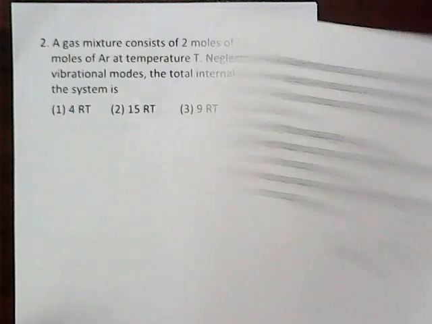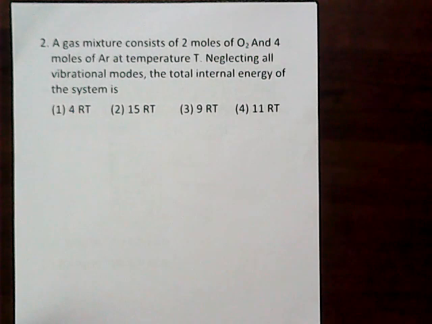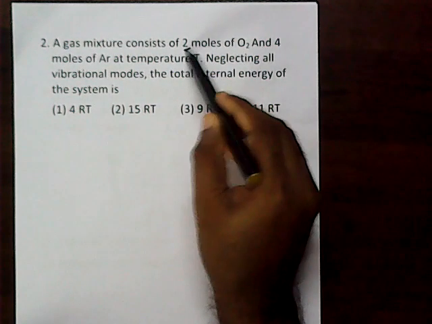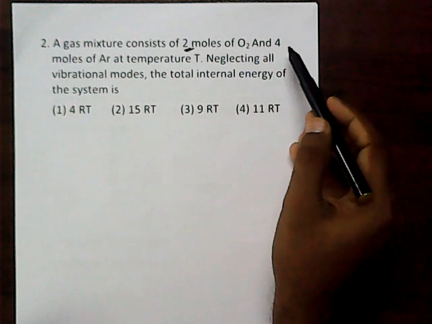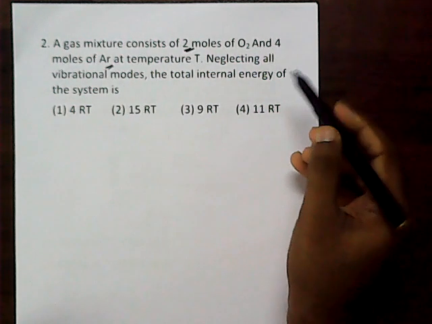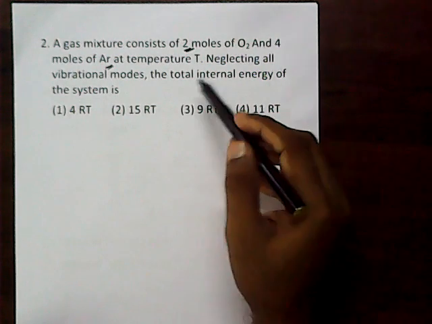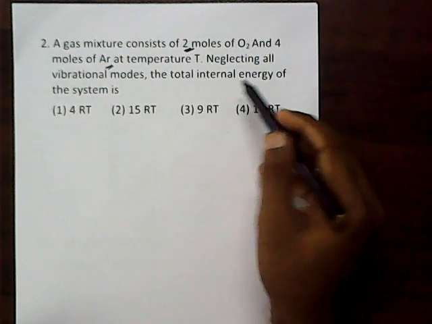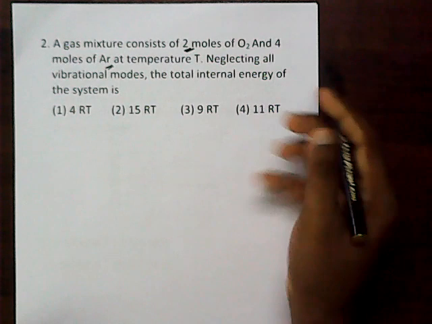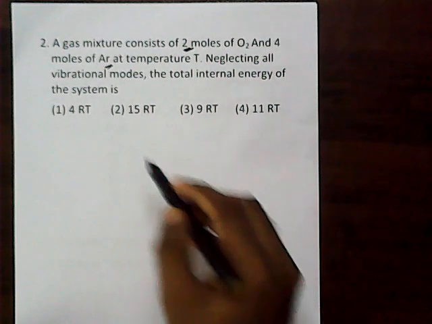Number two, a gas mixture consists of 2 moles of oxygen and 4 moles of argon at a temperature T. Neglecting all vibrational modes, the total internal energy of the system is. So here there are two types of gases.